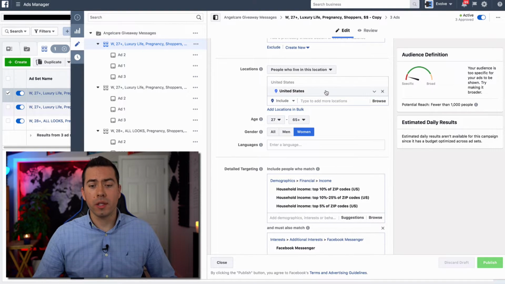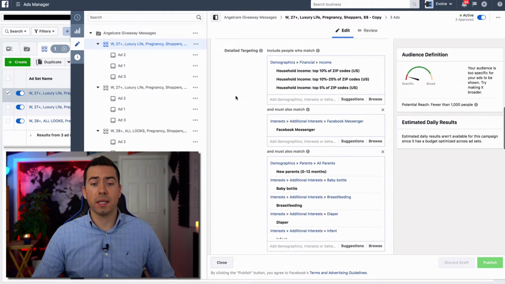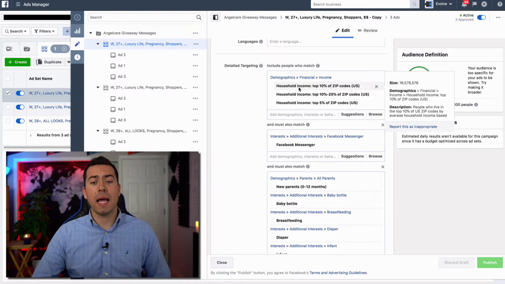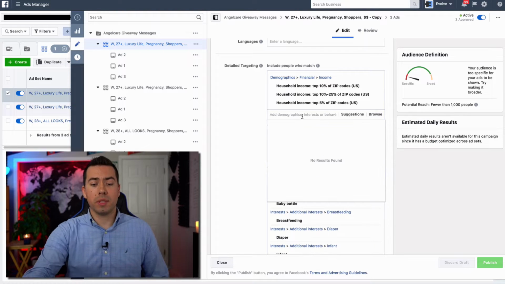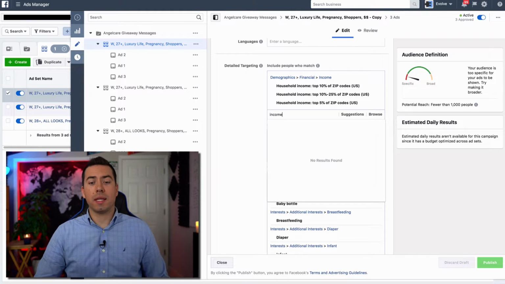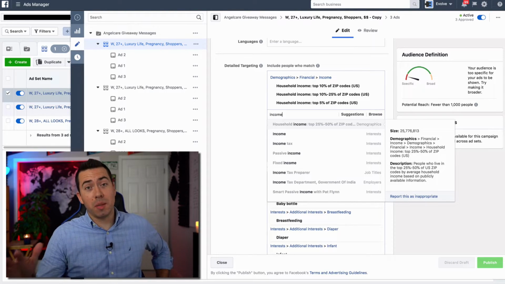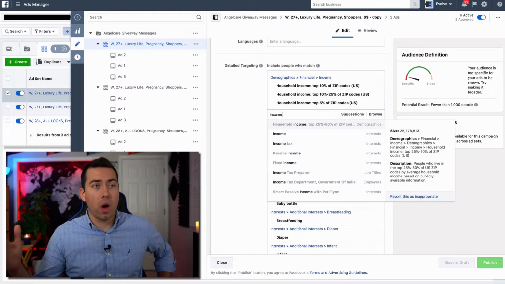So United States women, 27 plus basically. And then the inclusions that we have is a higher income. So in order to get household income, you can simply type in income right there. Now, Facebook used to have a lot better options in the past. Before they got into hot water with all the data sharing and all that kind of crap, they used to have a lot better income targeting.